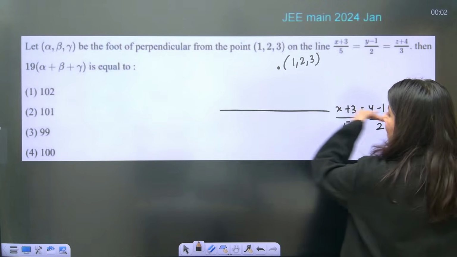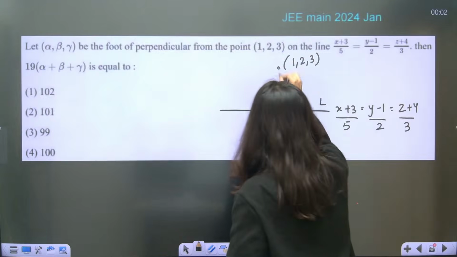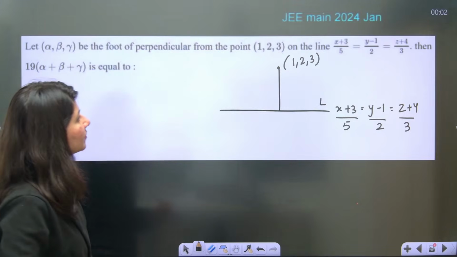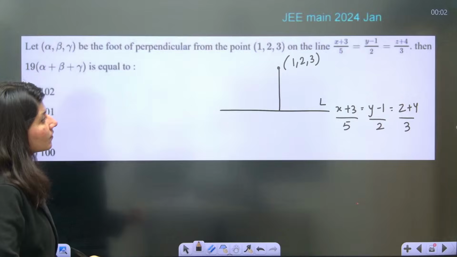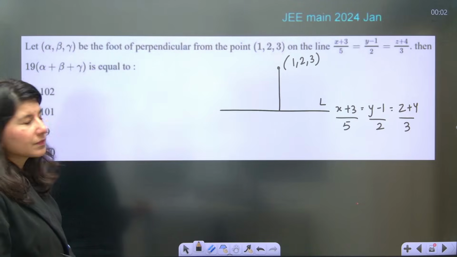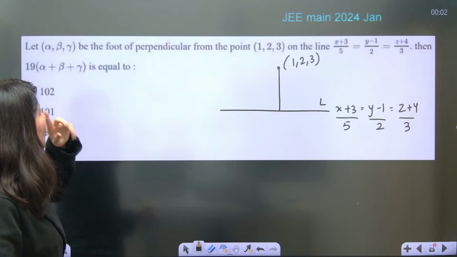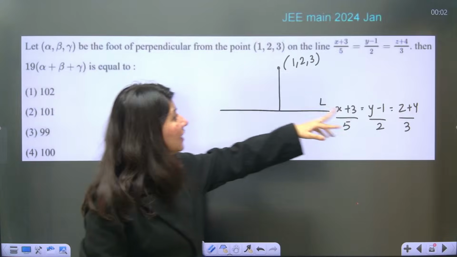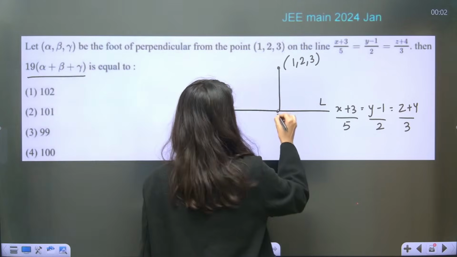Now understand 5, 2, 3 is lying along the line L. Alpha, beta, gamma be the foot of perpendicular from the point (1, 2, 3) on this line, then 19 alpha. So you are looking for this point alpha, beta, gamma.